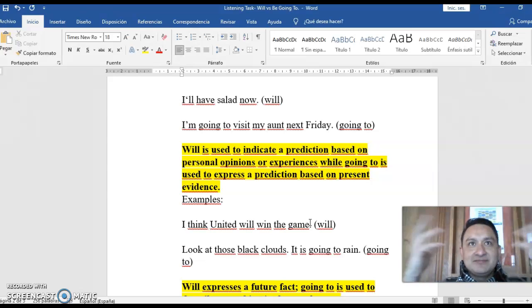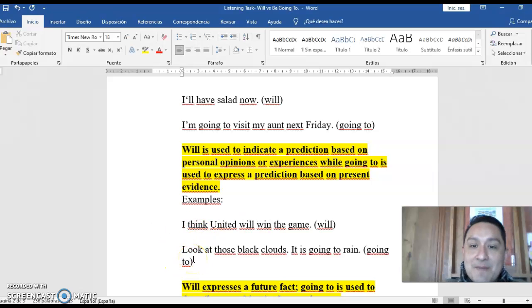For example, this is a baseball game, and you say, the United States team is playing better than Canada, so the United States team will win the game. Yes, because it is your opinion. So you consider that they are playing better than Canada, right?